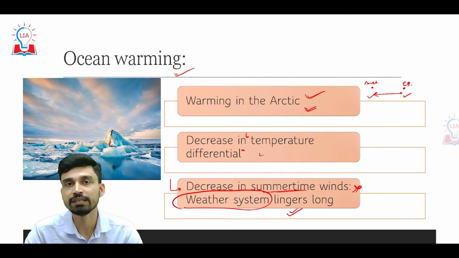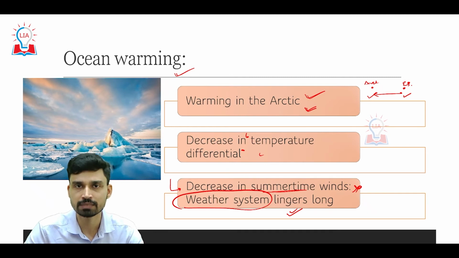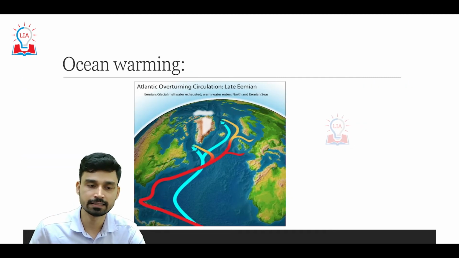And that is why the heat wave like condition, which earlier used to happen for a few days and then disappear, is not able to disappear today, is not able to move to some other regions, because it has become stagnant as the summertime winds have decreased and declined in intensity.